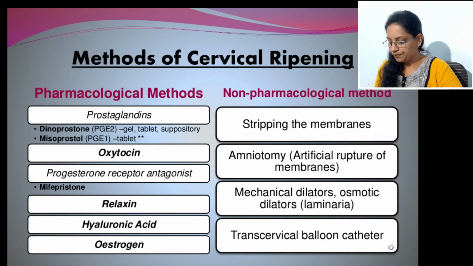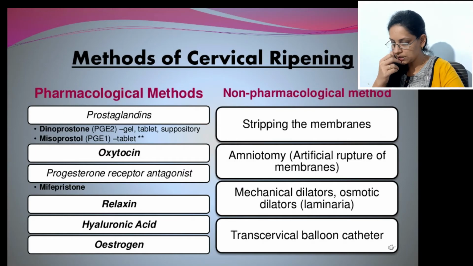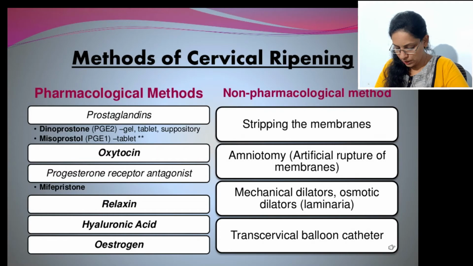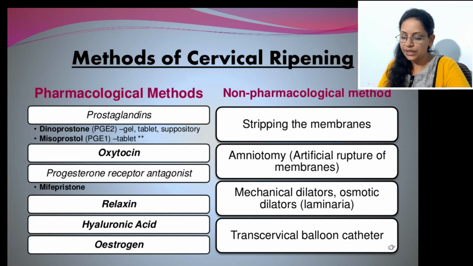Next is oxytocin. Oxytocin is the important hormone which causes the uterine contraction, and because of the increased receptors of oxytocin as well as progesterone, that causes increased uterine contractions, and sufficient uterine contractions will lead to vaginal delivery. Again, there is a progesterone receptor antagonist that we call mifepristone. Mifepristone is used for induction of labor.